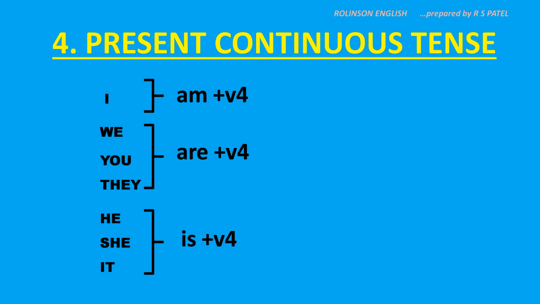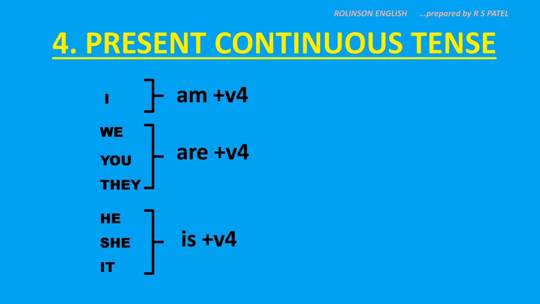present continuous tense. Here with I, use the helping verb am followed by V4. With we, you, they, the helping verb are is followed by V4. And with he, she, it, the helping verb is is followed by V4.